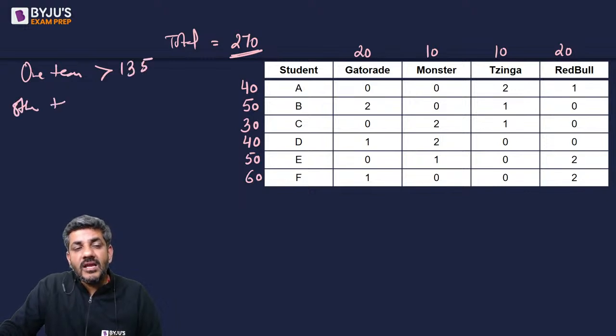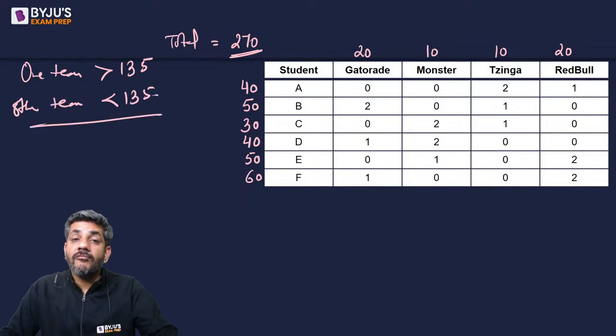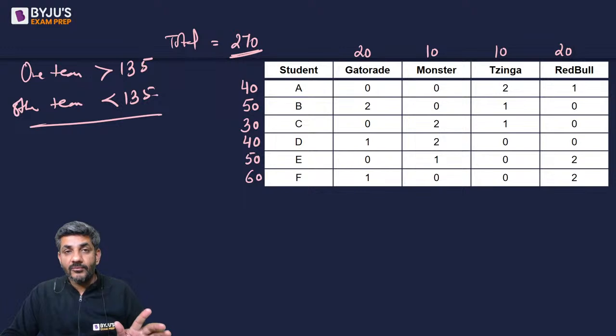The other team will have a score of less than 135. Only then will I have a winner and a loser. I hope you are getting my point.